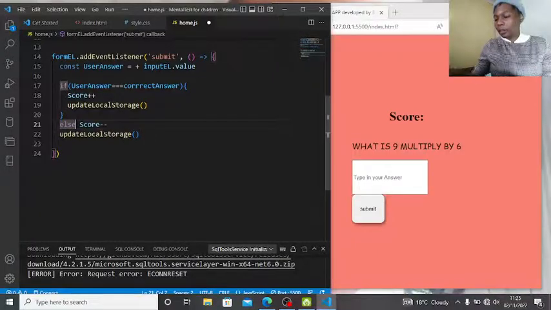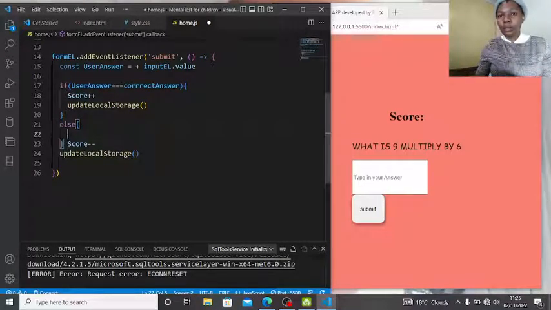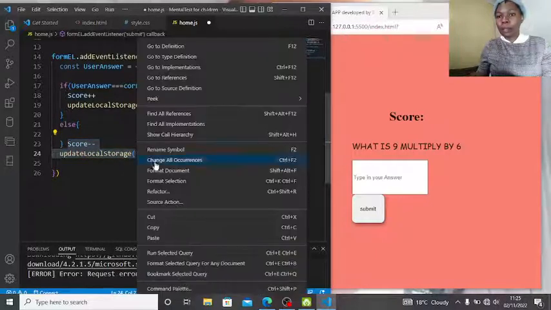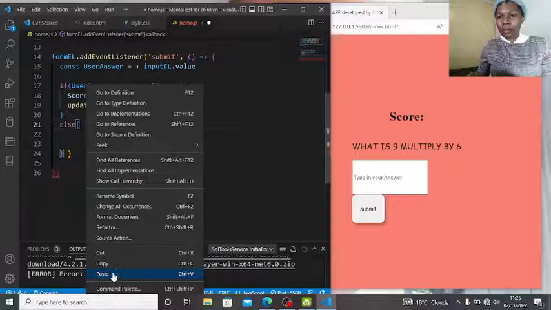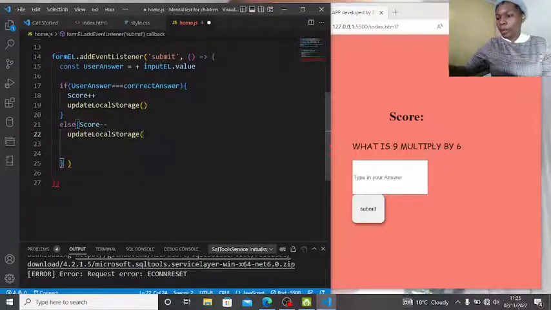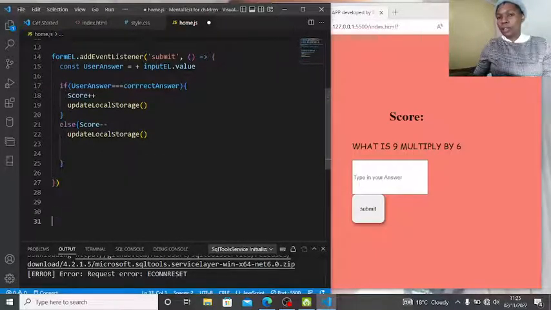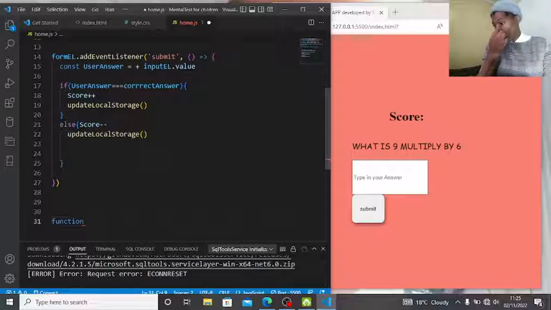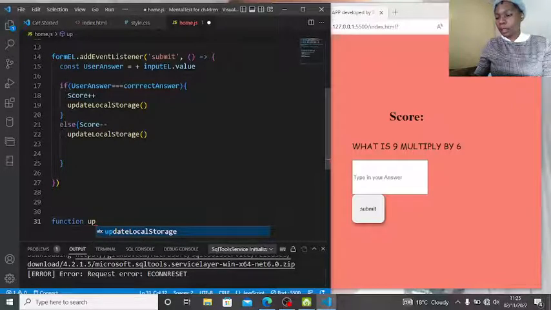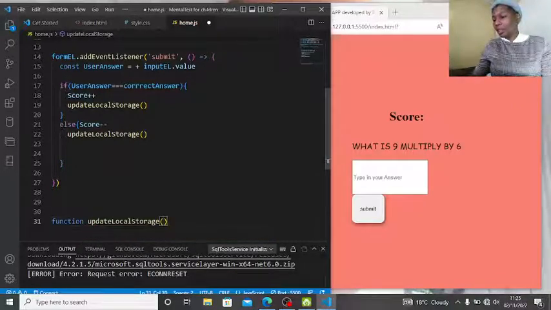Okay, I'm working, cut and paste it here. Sorry about that. Let us remove this one. Now let us go and create this function. Okay, so let us create a function of update and call it, what we're gonna call it. Oh, we already said update storage. I don't know why I'm like this.